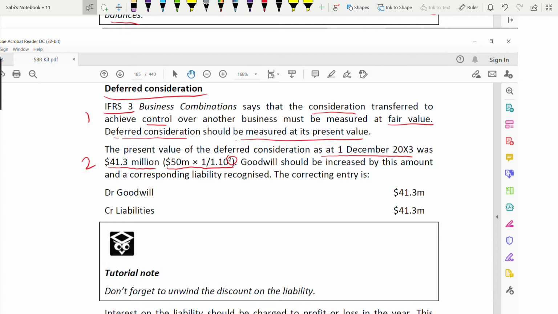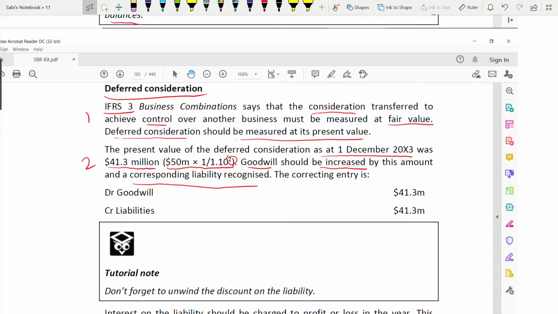So goodwill should be increased by this amount and the corresponding liability recognized. What should you do with the goodwill? If anything has an impact, you need to write it because you have calculated it. Where will this have an impact? Goodwill. Goodwill should be increased, and goodwill is a debit, so there should be a liability part of it, and the corresponding liability recognized. The liability was not there, now it will be recognized. Goodwill was already there, but the amount which you have calculated needs to be increased.